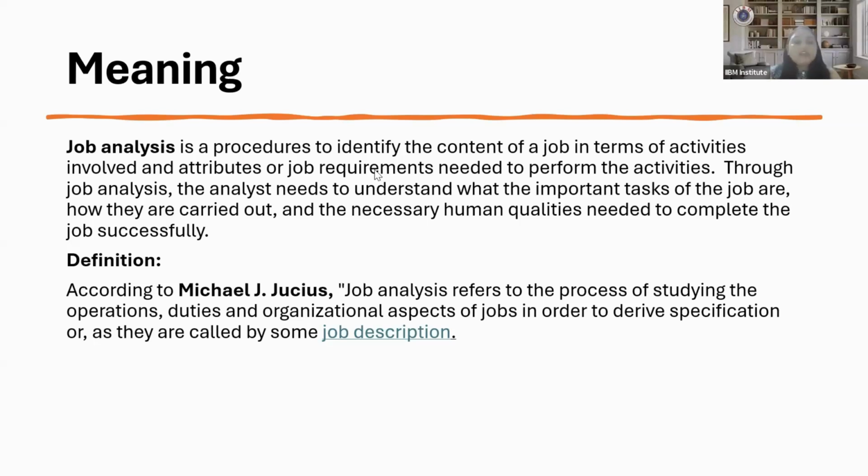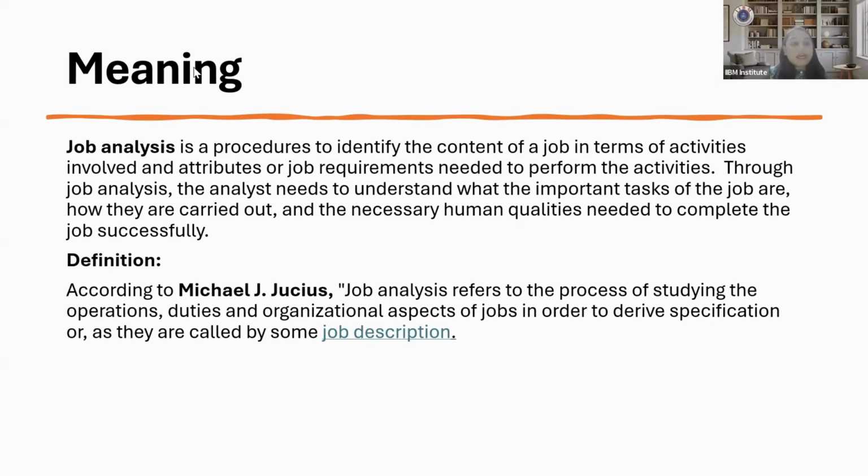We do the entire analysis by talking to the hiring manager and the departmental heads. If some similar job role is already there, we identify what that person does, and we collect all that data. Based on that data, we create two documents: one is called job description, another is called job specification.